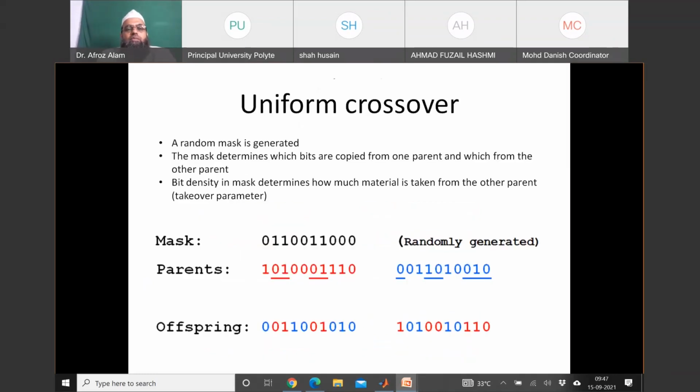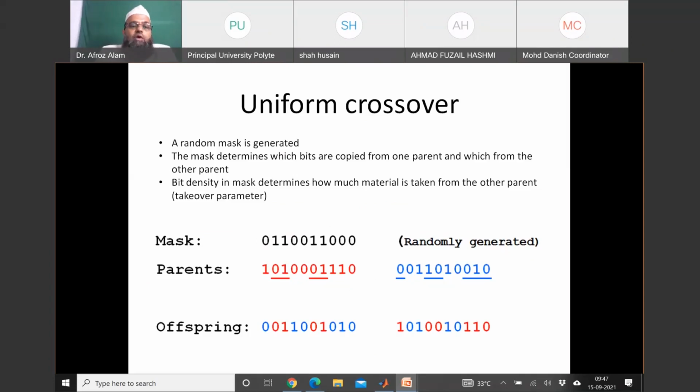Now let us talk about the third type of crossover. So far we discussed single point crossover and multi-point crossover, that is 2-point crossover, with 2 or more points, that is more than 1 point.